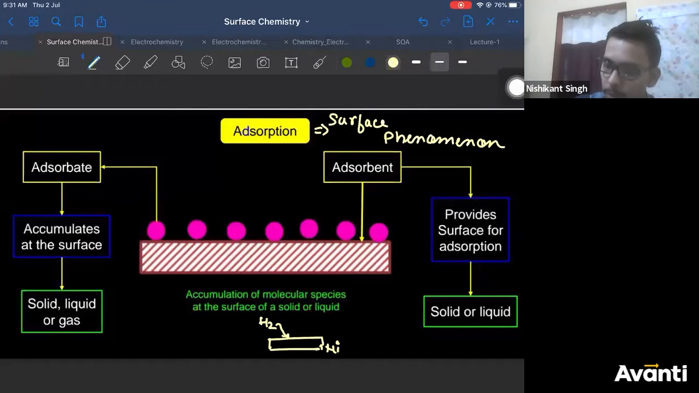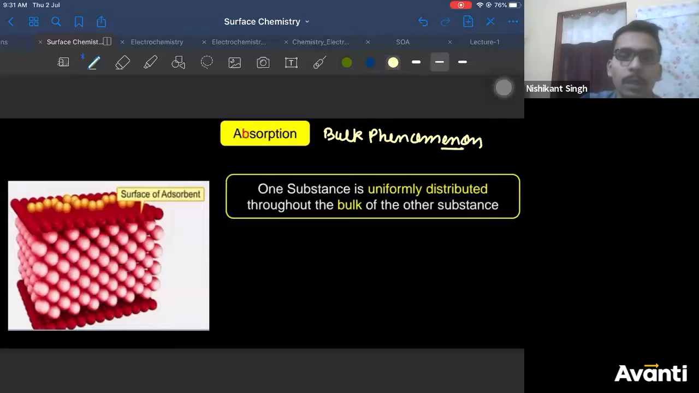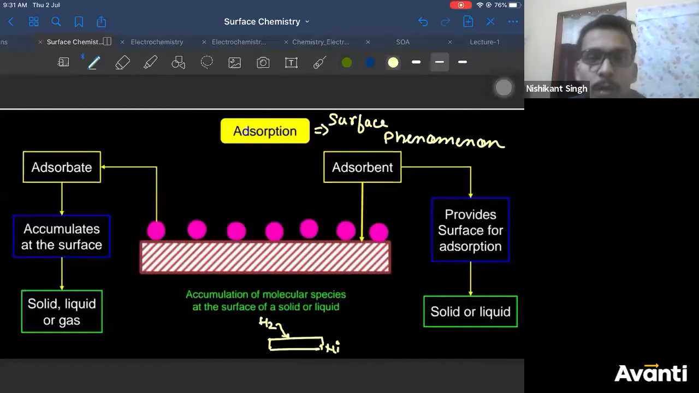Adsorption is a surface phenomenon, whereas absorption is a bulk phenomenon. Yes, Veerbhadra, you are right. Now, if you take the same chalk, I was about to come to that, Veerbhadra, and write it on the board,